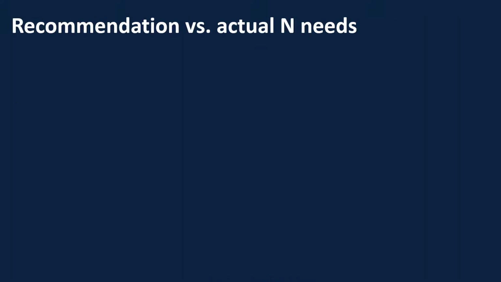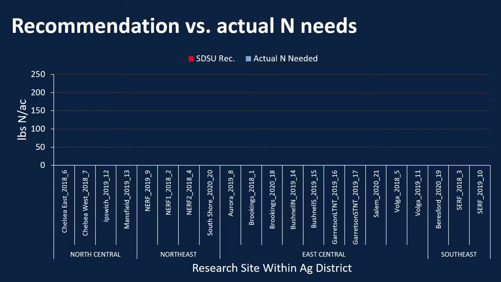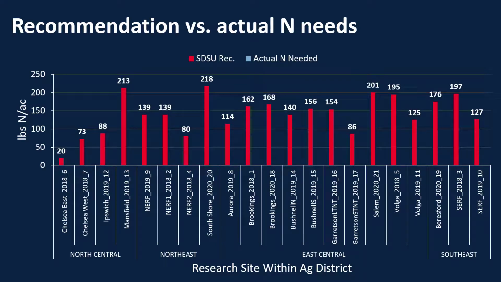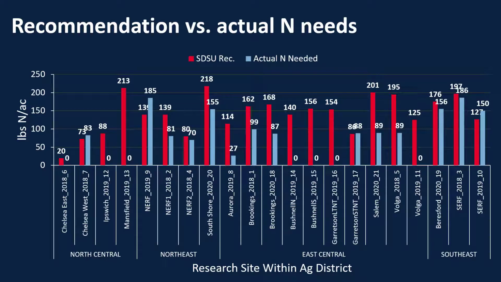So now we're going to look at that recommendation versus the actual nitrogen need. So here again, recommendation. Now this blue line is going to be our actual nitrogen needs. The closer these two lines match, the more accurate our system was. So you can see sometimes we underestimated nitrogen, sometimes we were right on. These sites over here, we were right on. On these sites here, you can see that we overestimated nitrogen.